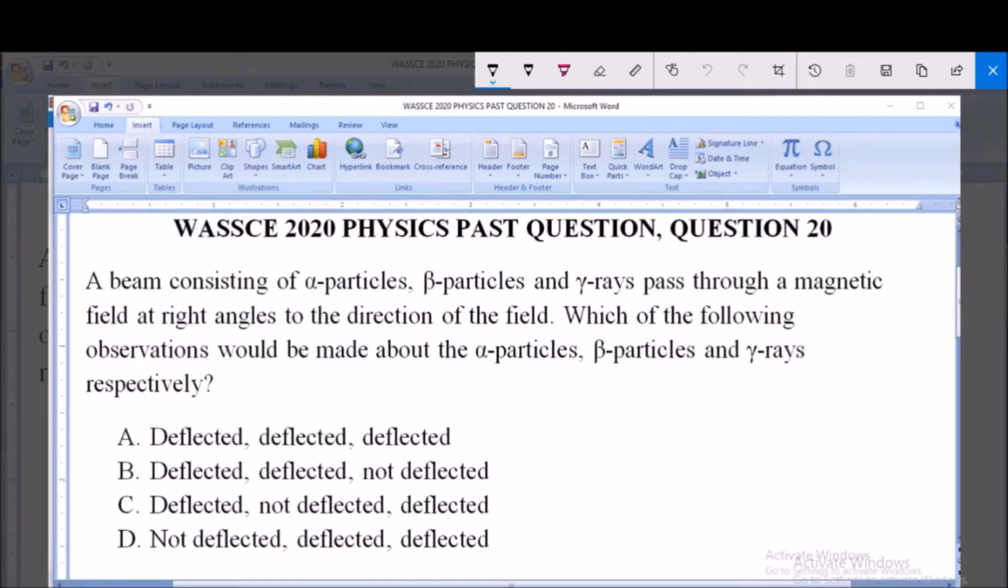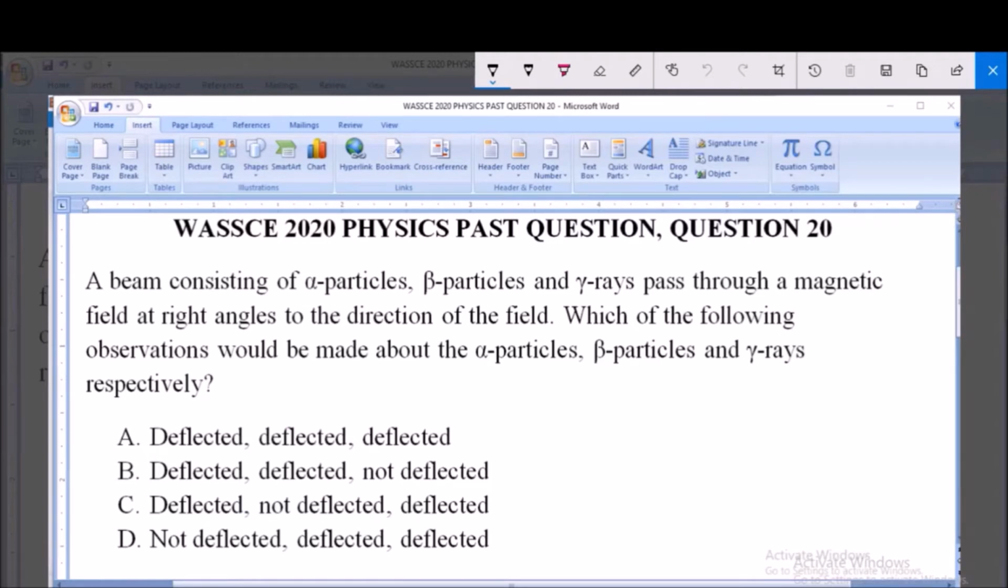I will be answering WASSCE 2020 Physics Past Question 20. A beam consisting of alpha particles, beta particles, and gamma rays passes through a magnetic field at right angles to the direction of the field. Which of the following observations were made about the alpha particles, beta particles, and gamma rays respectively? A, deflected, deflected, and deflected, meaning that the alpha ray will be deflected, the beta ray will be deflected, and the gamma rays will be deflected. B says deflected, deflected, not deflected. C, deflected, not deflected, deflected, and D, not deflected, deflected, and deflected.